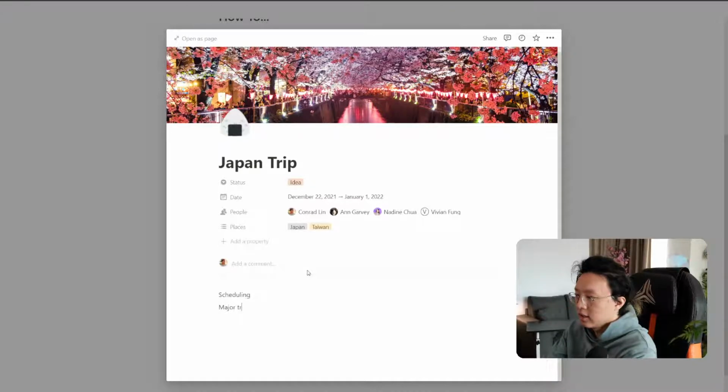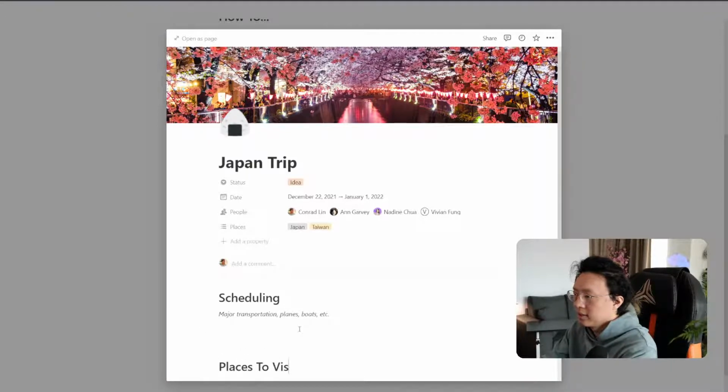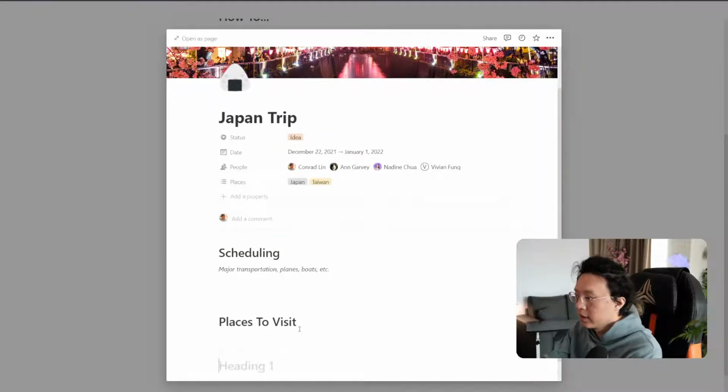So I'm also going to make some notes. So it's just major transportation, planes, boats, etc. Yeah. And then here is where we have scheduling, right? So let's put that as a big header. And then we're also going to have places to visit, so everyone can collaboratively talk about that.